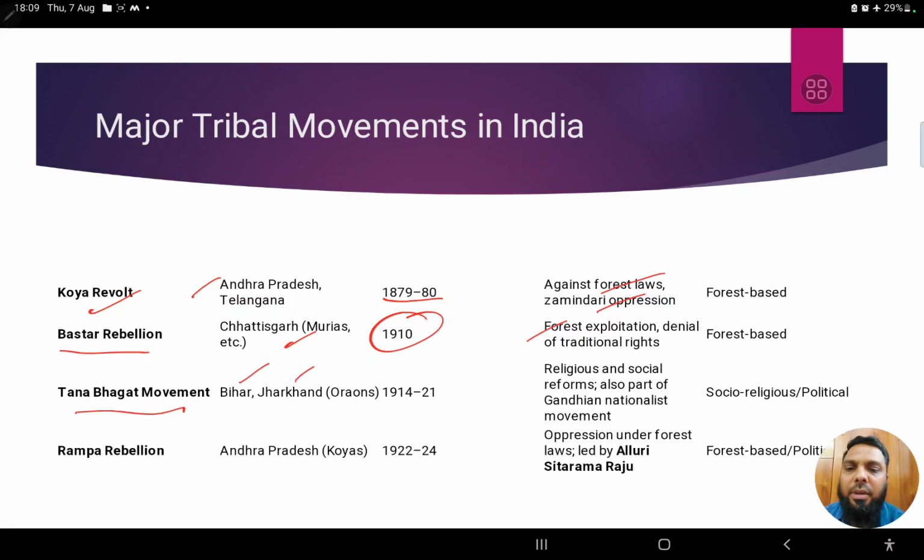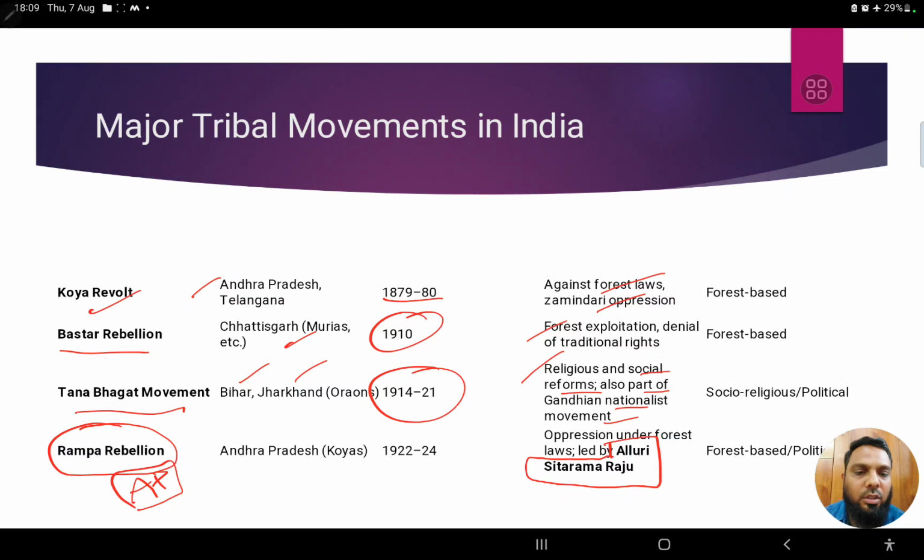The Tana Bhagat movement in Bihar and Jharkhand was a bit of religious and social reform, and also part of the Gandhian nationalist movement, 1914 to 1921. The Rampa rebellion is also very famous in Telangana as well as Andhra Pradesh, because Alluri Sitarama Raju is a very famous personality.